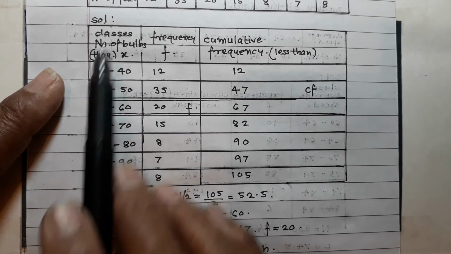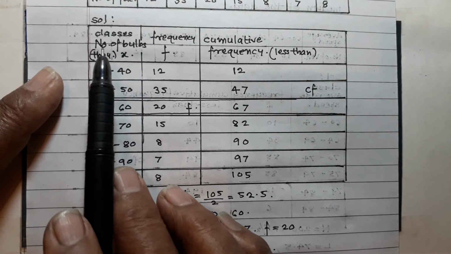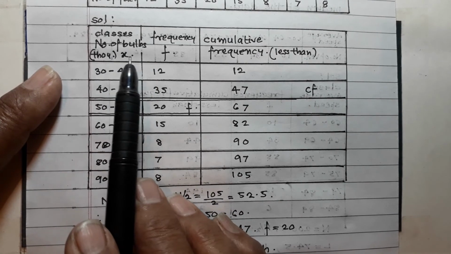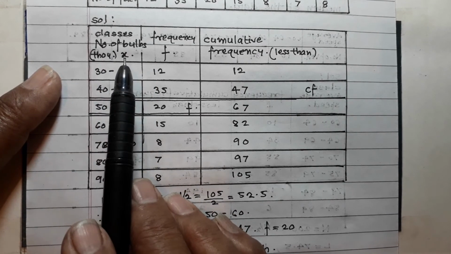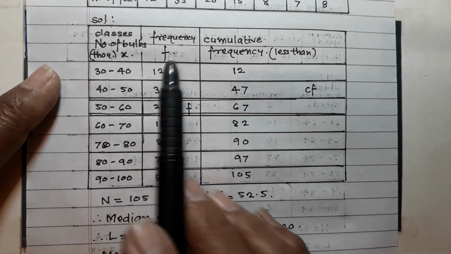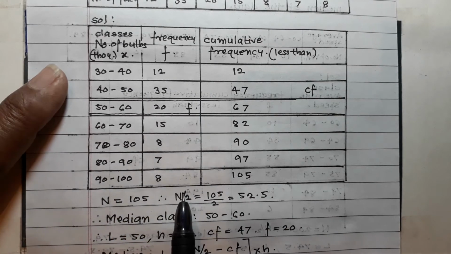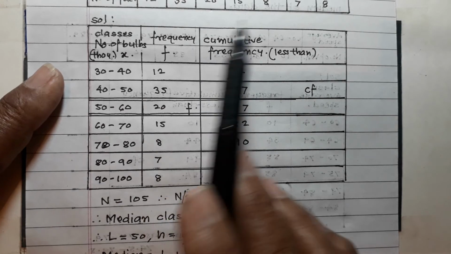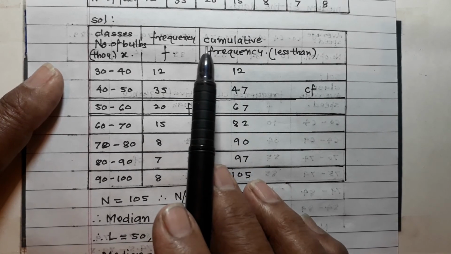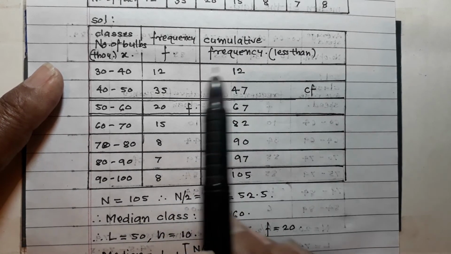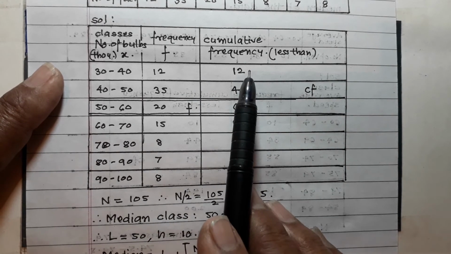Now first you prepare your table. Classes, number of bulbs in thousands, that is x. Frequency f. Now here frequencies are given. To find the median, first you find the cumulative frequency less than. So the first frequency you write down as it is.